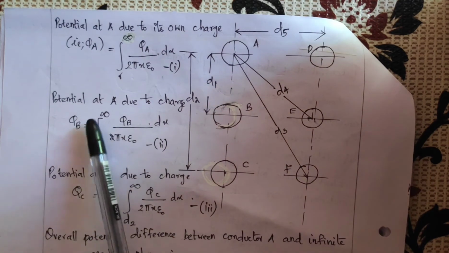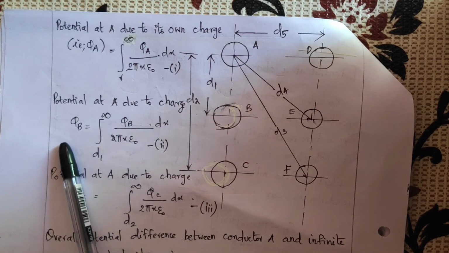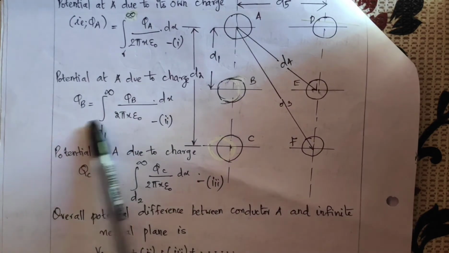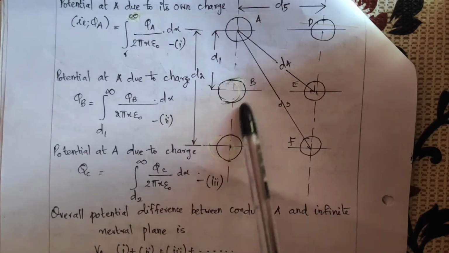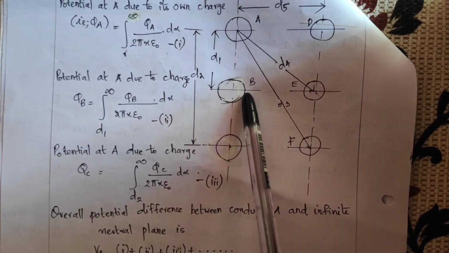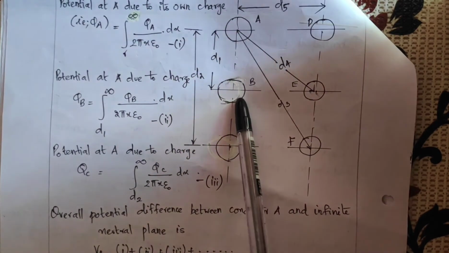So what will be the potential of A due to charge QB? When we have to find out potential at A due to the charge in conductor B, we have to consider the distance between A and B.